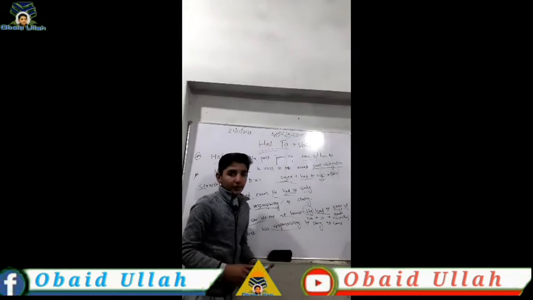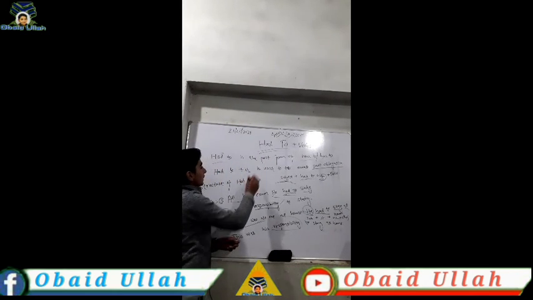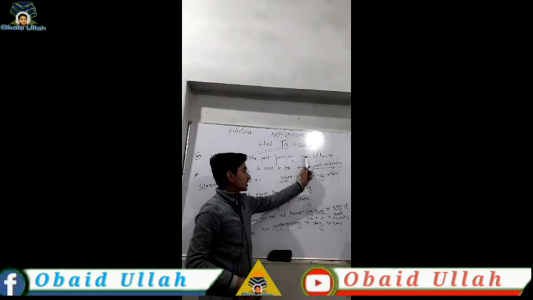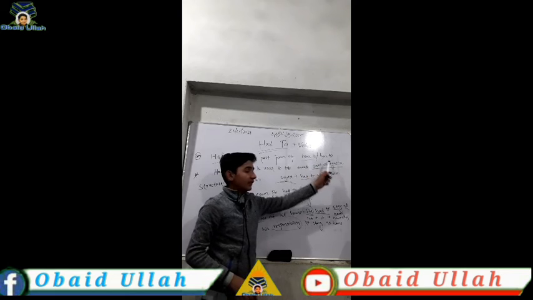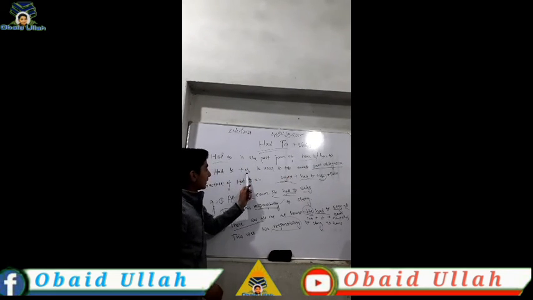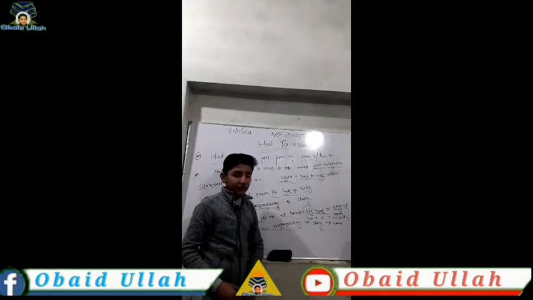So this was our topic. Let me explain it: had to plus verb first form. Had to is the past form of have to and has to. And had to plus verb first form is used to talk about past obligation.